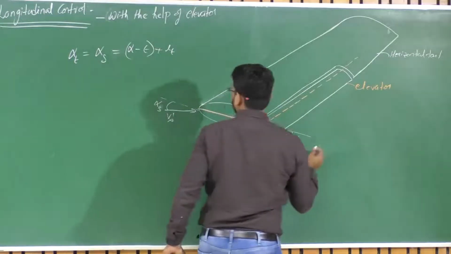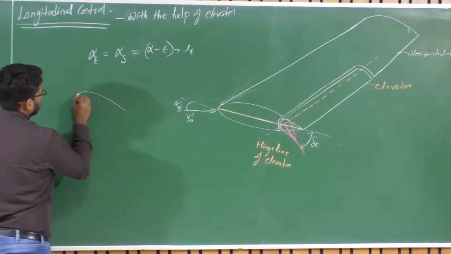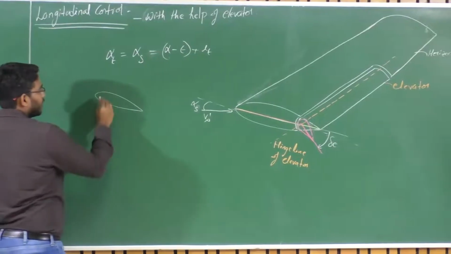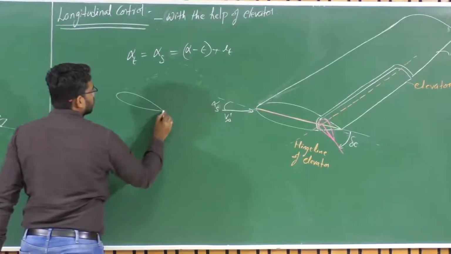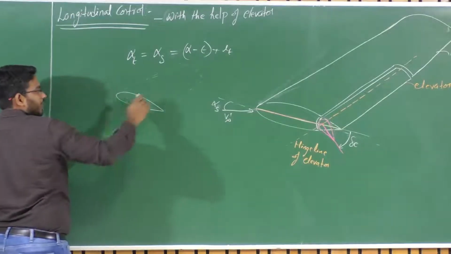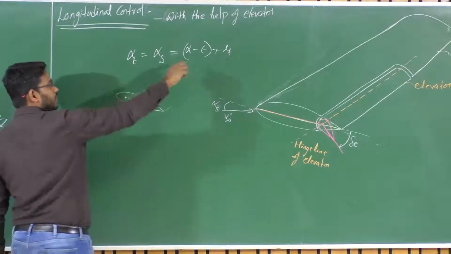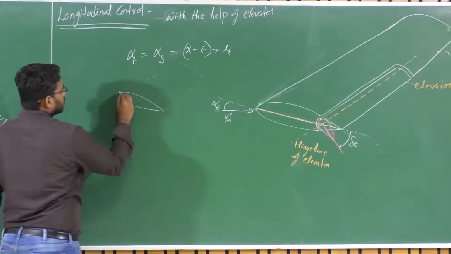Let us assume a case where this is my horizontal tail and the entire horizontal tail is my elevator. I am rotating about a certain hinge line, right? So now when I rotate this, what happens?